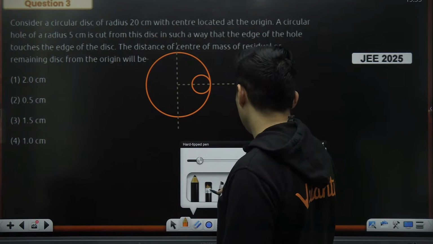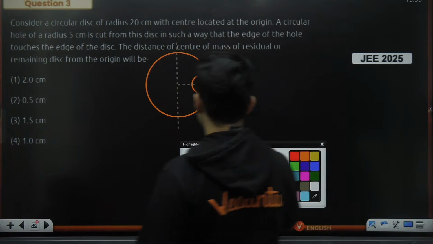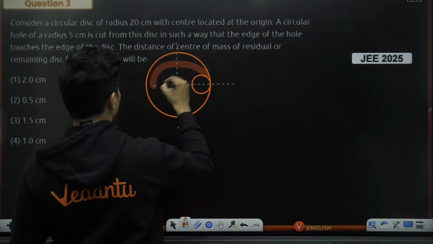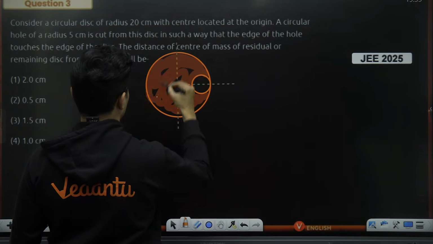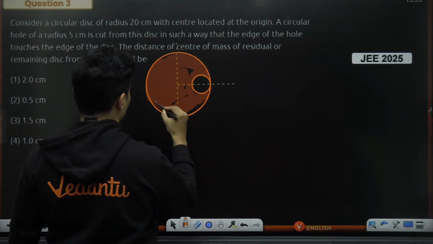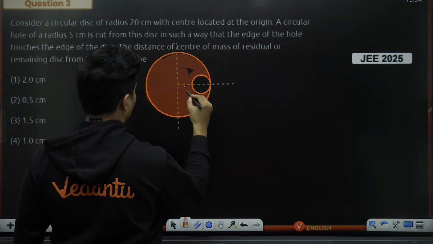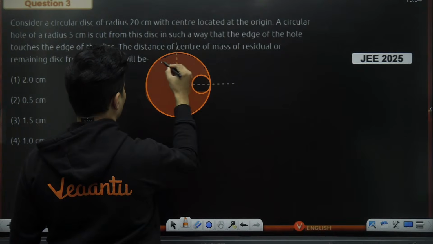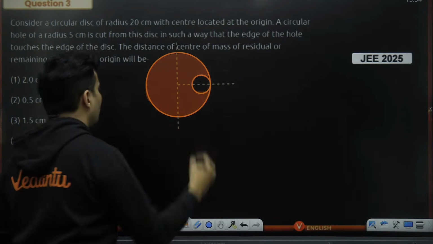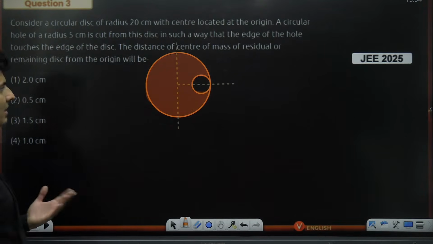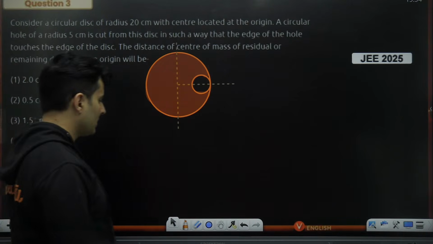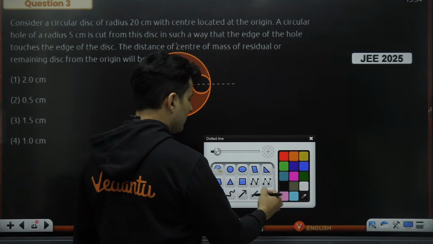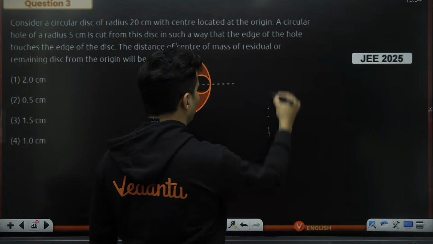Now what part is remaining? This much part is remaining. This much part is remaining, and they are asking where the center of mass is. Obviously, the first thing to do in this question is see what is it exactly made of.